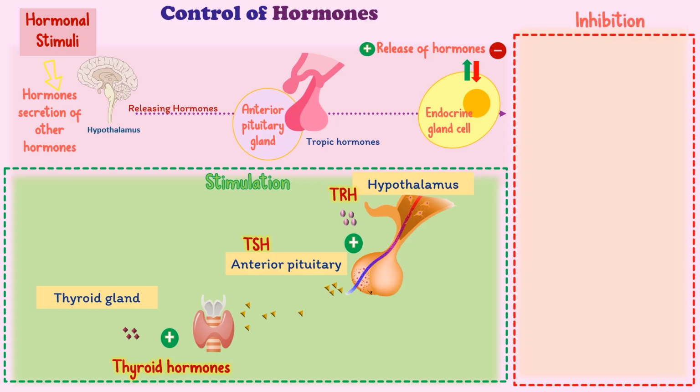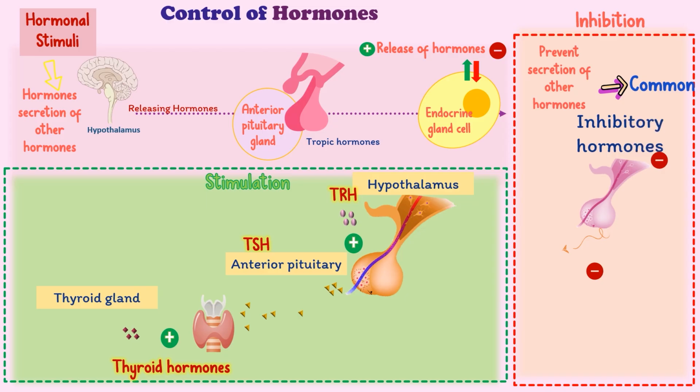Now, the inhibition of hormone release by hormonal stimuli. Some hormones prevent the secretion of other hormones, which is a common mode of hormone regulation. For example, hormones from the hypothalamus that prevent the secretion of tropic hormones from the pituitary gland are called inhibiting hormones. Thyroid hormones can also control blood levels by inhibiting pituitary tropic hormones. Without the original stimulus, less thyroid hormone is released.